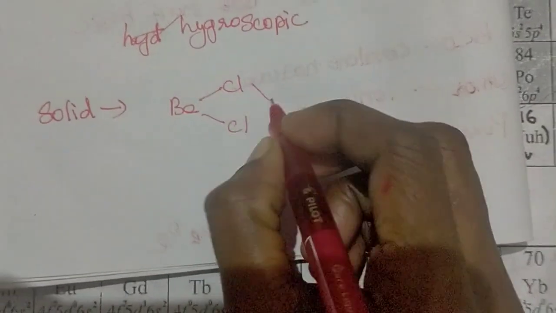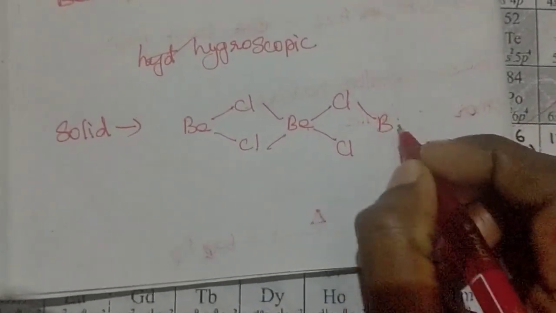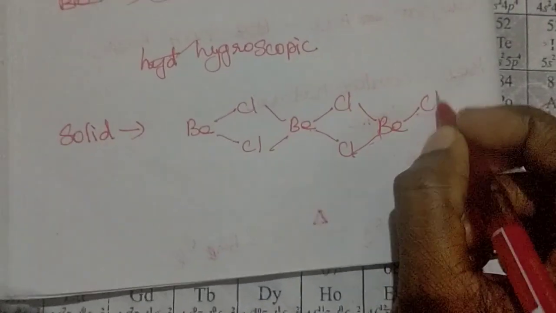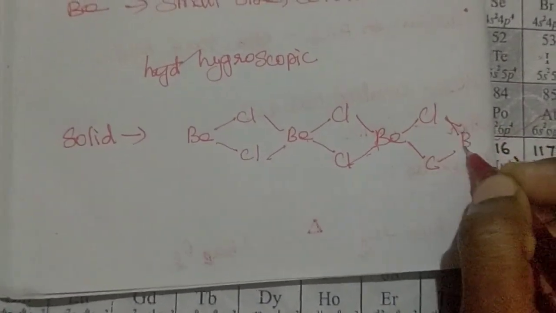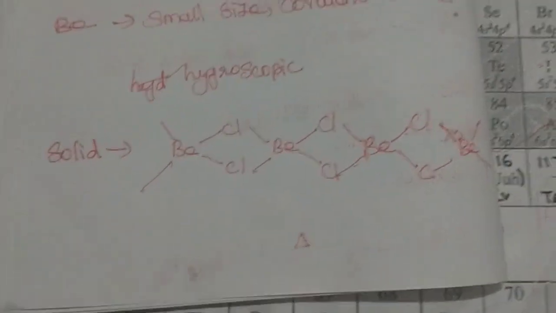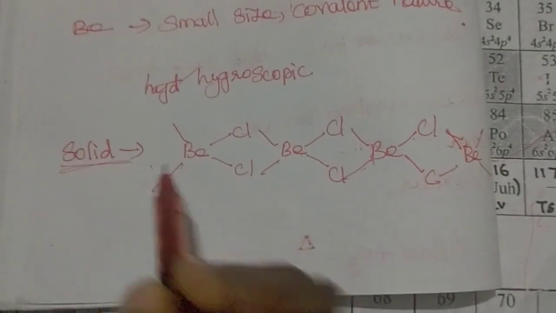Solid beryllium chloride shows a structure like this: beryllium, chlorine, chlorine, beryllium, chlorine, chlorine, beryllium, chlorine, chlorine, beryllium, chlorine, chlorine. So this is the chain structure of beryllium chloride in the solid state.